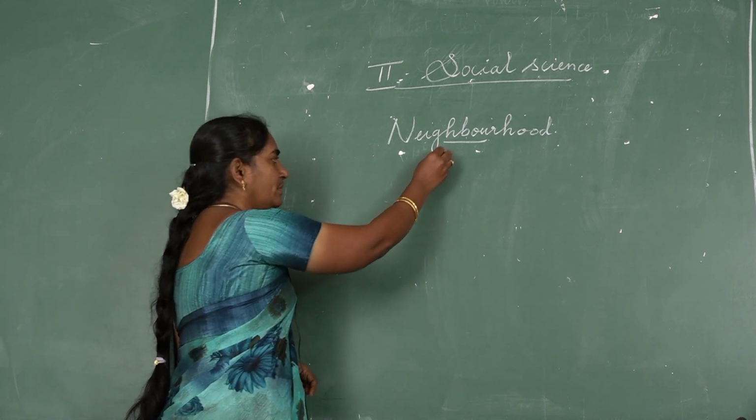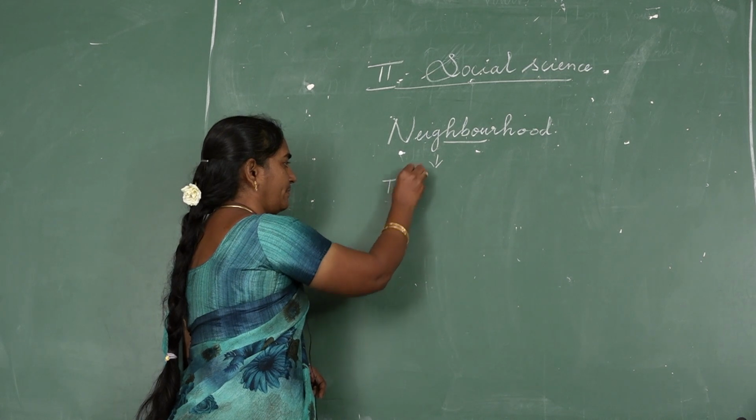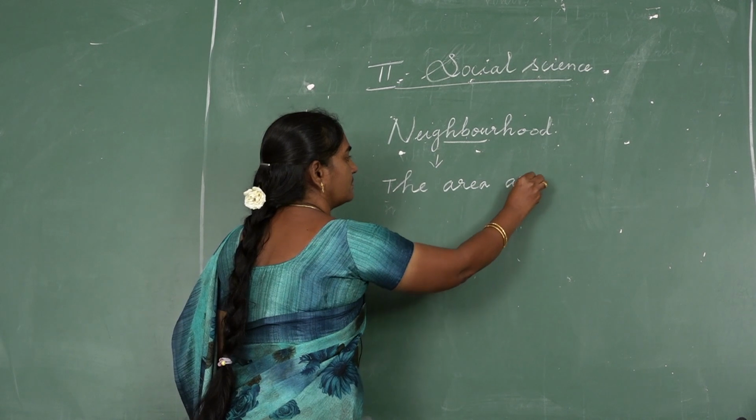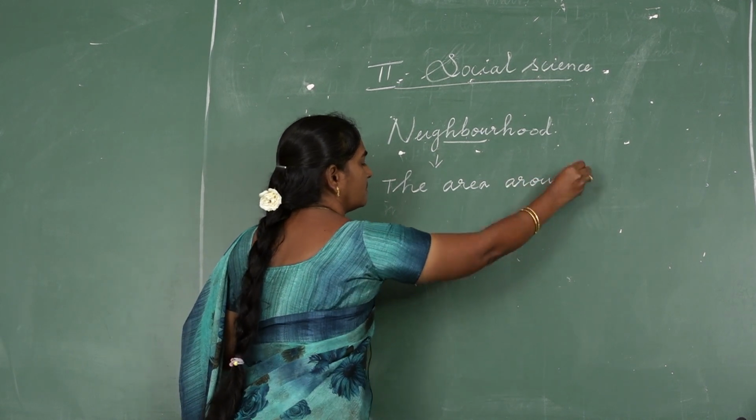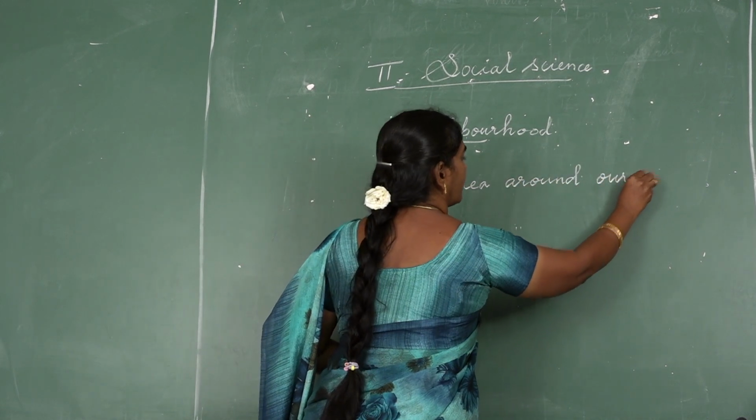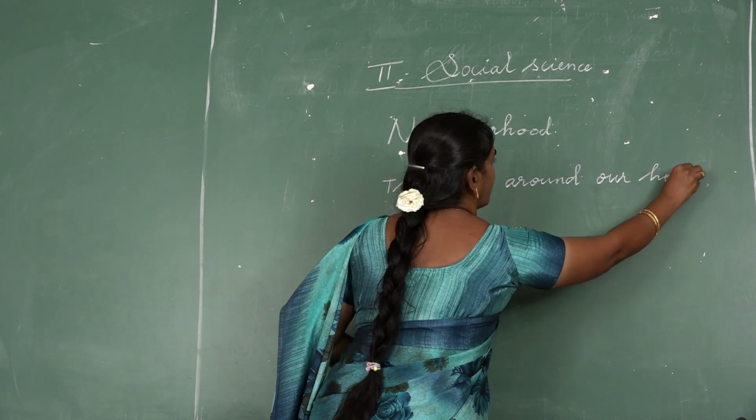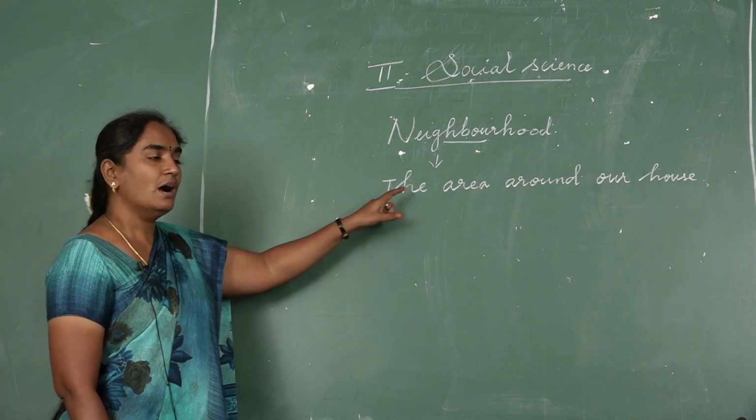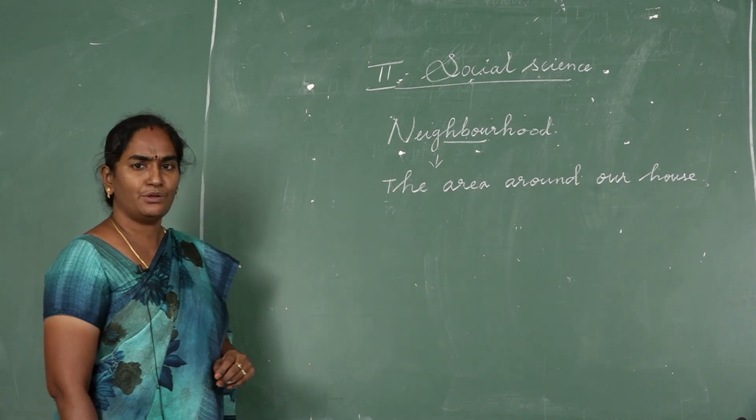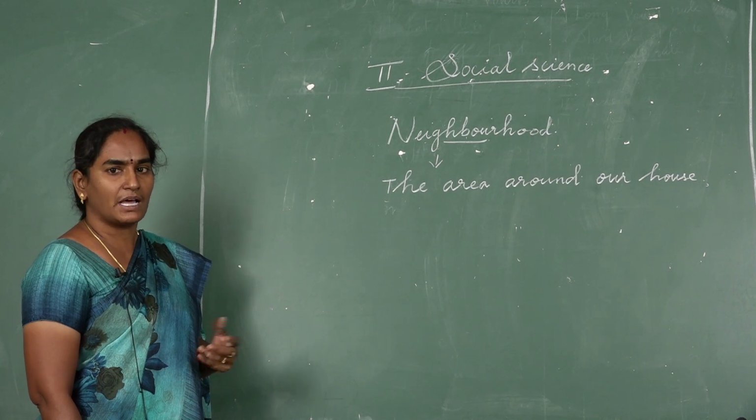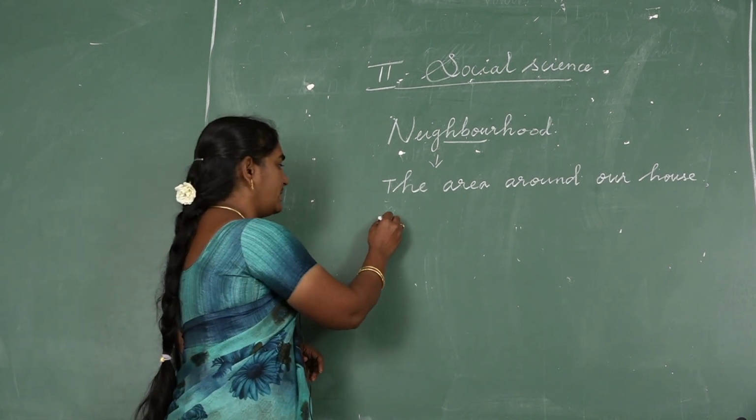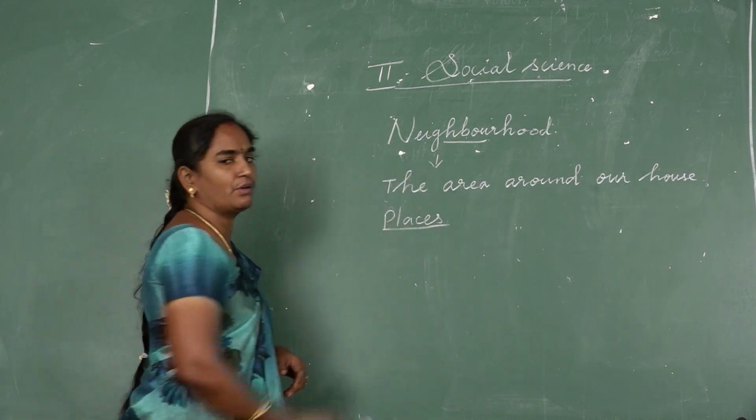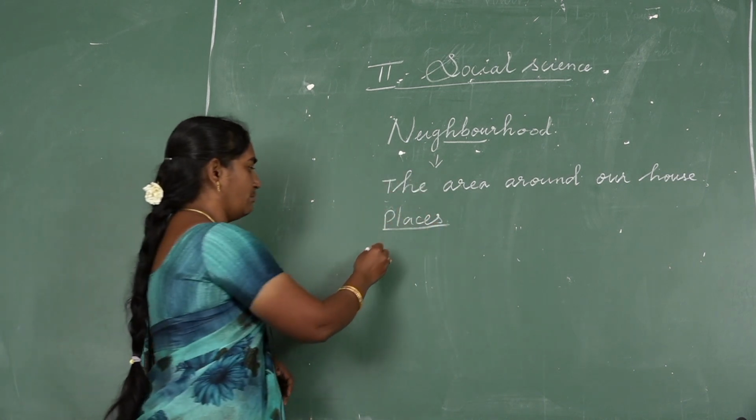Neighborhood means the area around our house. What is neighborhood? The area around our house. Can you say some places around our house? What are the places you can see near our house? Yes, market.